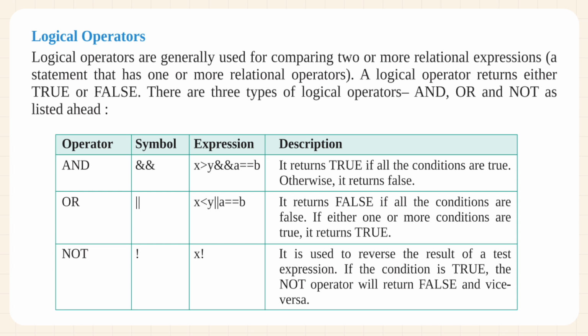There are three types of logical operators: and, or, and not, as listed ahead. Operator, symbol, expression, description. And: x and y, for example a is equal to b. It returns true if all the conditions are true; otherwise, it returns false. Or: x or y. It returns false if all the conditions are false. If either one or more conditions are true, it returns true.